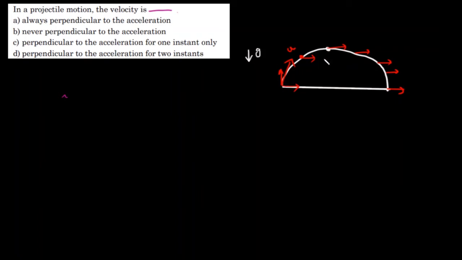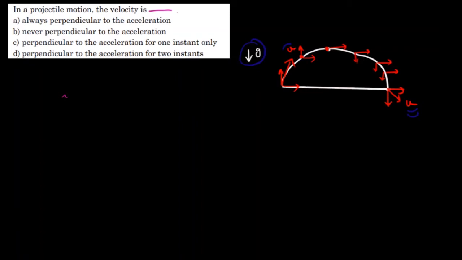And as it is going upward, the vertical component will decrease, and finally at this point the vertical component will become 0. We already understood this. And here the vertical component will increase again, and finally it will be the same. Whatever the velocity with which we projected, the same velocity it will be hitting back.